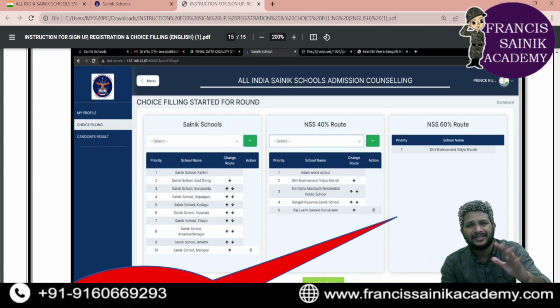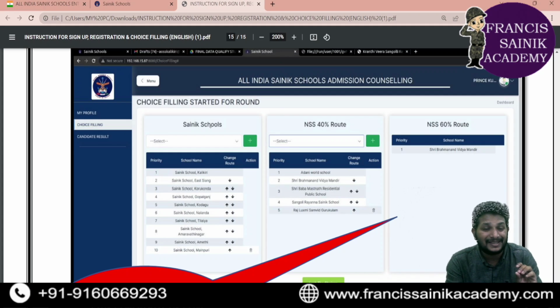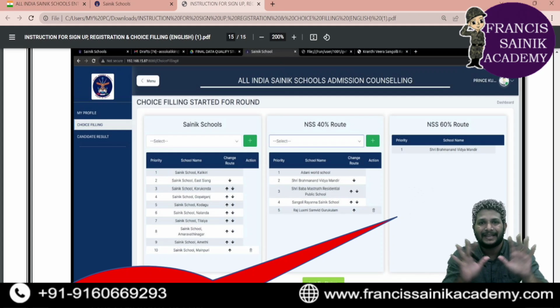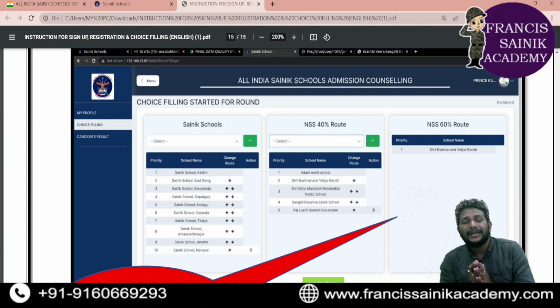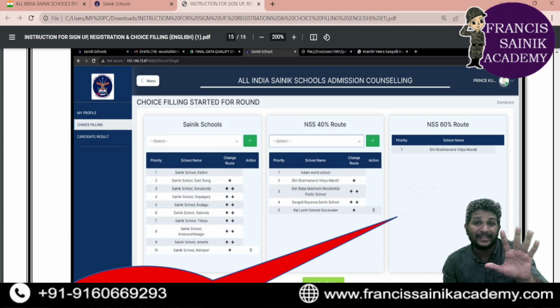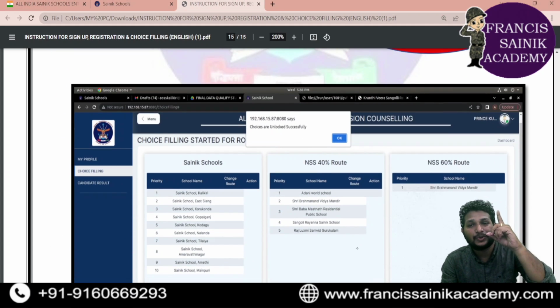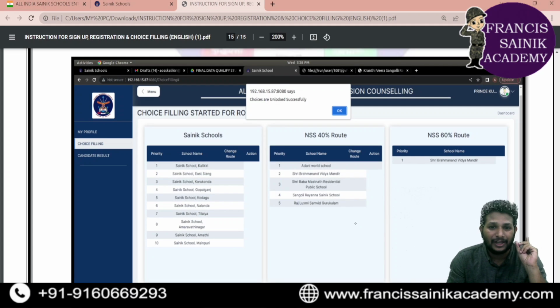You can keep the preference according to your option, but you can opt only for 5, not 10 schools. Only Sainik schools will be given 10 options, 10 choices. But coming to NSS 40%, you can keep only 5 schools. And coming to NSS 60%, you can keep only 1 school. Only 1 school.